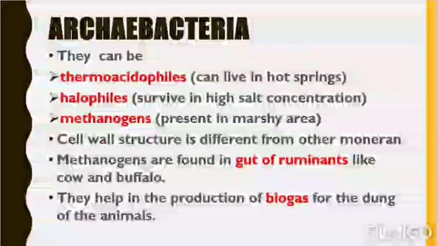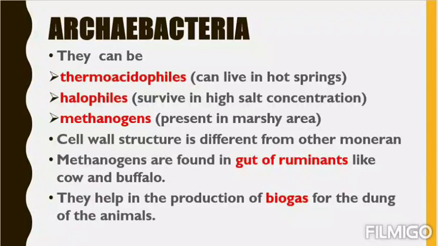Now let's see. They have a cell wall that is different from the other monerans, because can you guess why they are having cell wall that is different from other monerans? Because as they are living in such extreme conditions, their cell wall should be resistant to such conditions, so that it won't be harmful for them. That is why the cellular structure is very unique for the Archaebacteria.